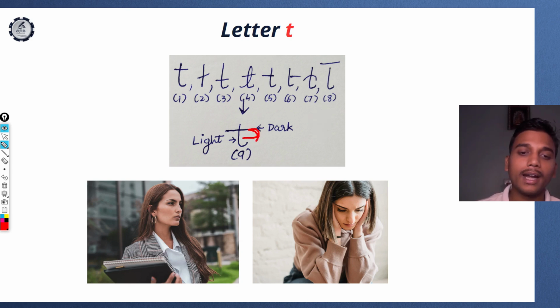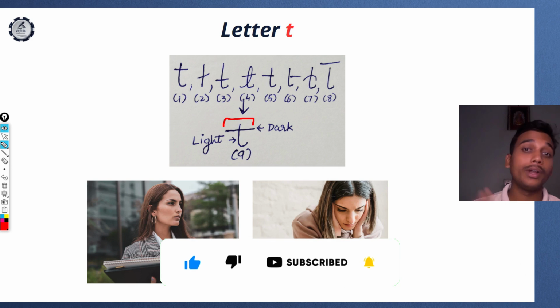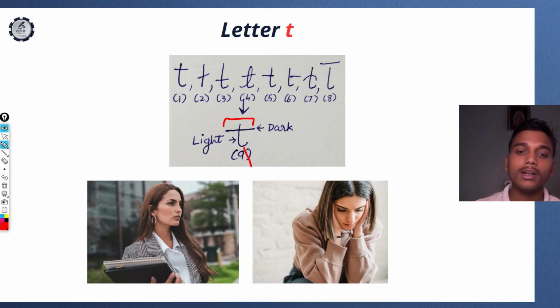Now here you can observe that the T stem has a hook. The bar is longer, it is higher, right, and it is darker. A dark bar indicates very good willpower, so the writer is very determined in nature, and the higher bar indicates the writer dreams much bigger than what reality is. The long bar indicates that the writer has confidence that they can achieve those dreams. So the writer dreams big, has very good willpower, talks in a smooth manner, and believes in themselves that they can achieve those dreams. So this is an ideal T for everyone to have.